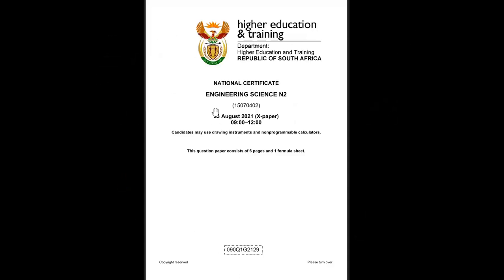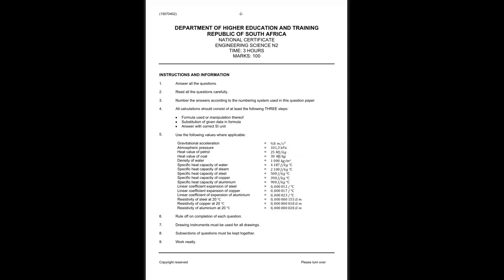Now, just a recap. So we looked at this paper. It was supposed to be written on the 23rd of August. Actually, it was written on the 23rd of August. It was postponed, supposed to be written in July, but it ended up written in August because of some lockdowns. So this was your Engineering Science N2, and I've managed to go through the instructions and the important data.